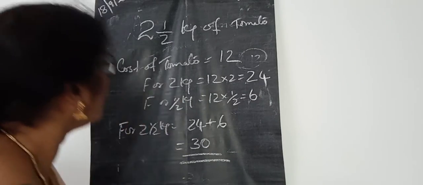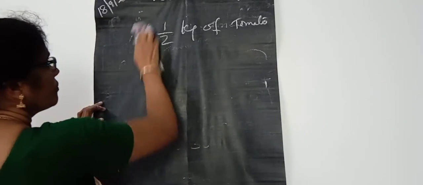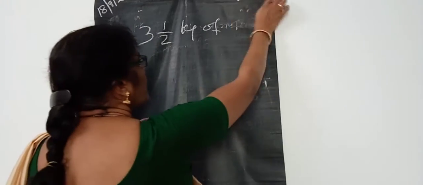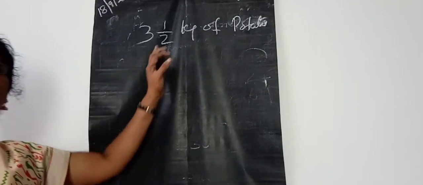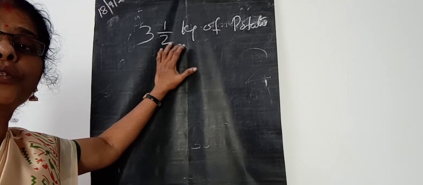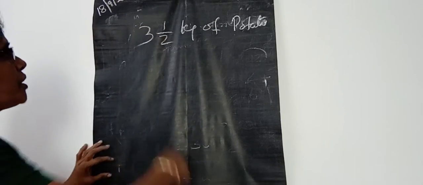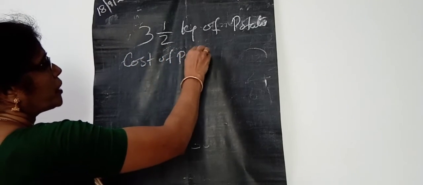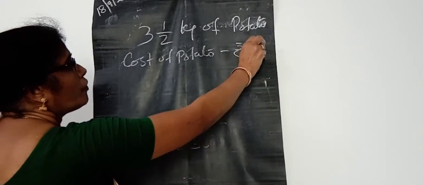What is the cost of 3.5 kilogram of potato? 3.5 kilogram of not tomato, potato. Then what is the price of 3.5 kilogram of potato, or otherwise how much rupees to pay for the 3.5 kilogram of potato? The cost of potato is, what is the cost of potato? That is 10 rupees for 1 kilogram.